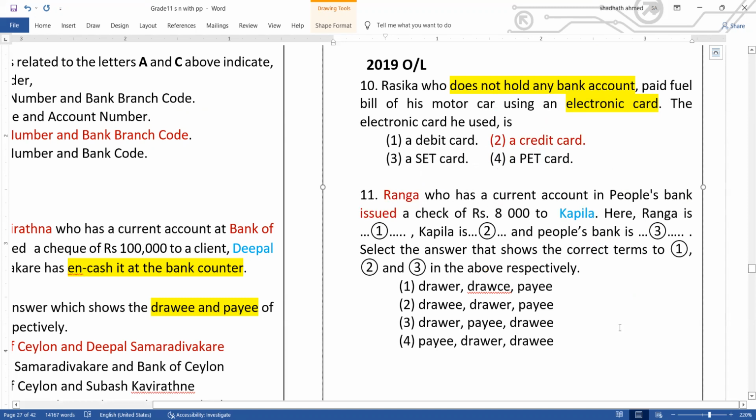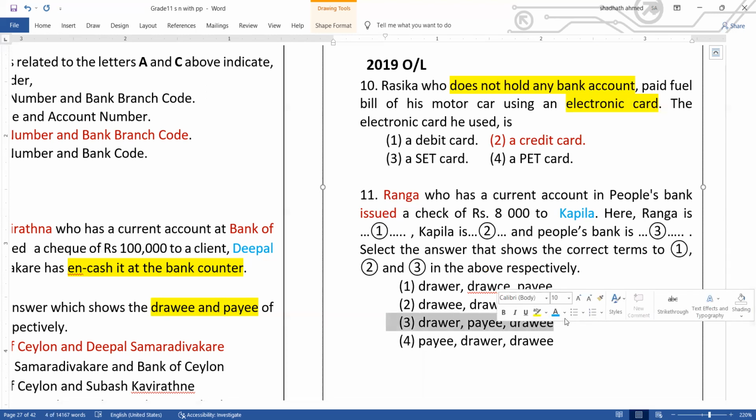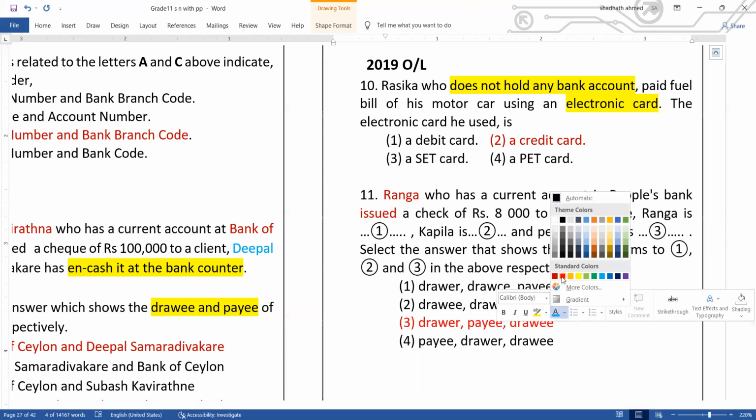So Ranga is the drawer, Kapila is the payee, and People's Bank is the drawee. Drawer, payee, drawee: answer number 3.